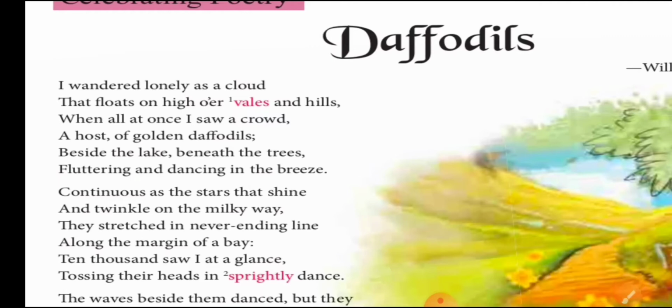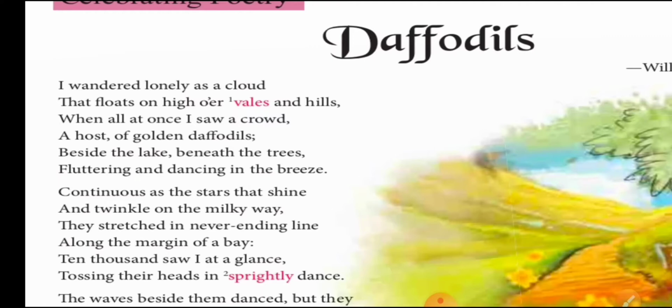The name of the poem is Daffodils, and the poet of the poem is William Wordsworth, right. This is a very important question for examination, the name of the poem and the name of the poet. So the name of the poem is Daffodils and the name of the poet is William Wordsworth. Let's read the poem line by line.